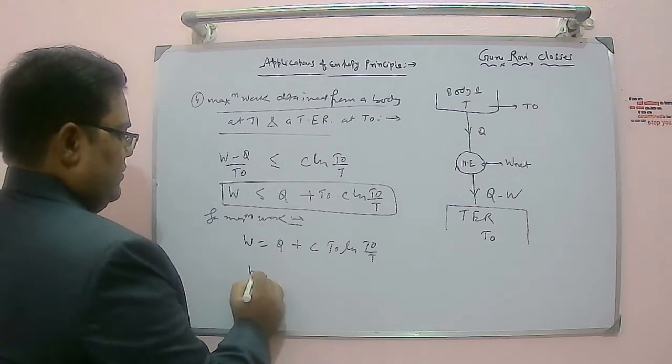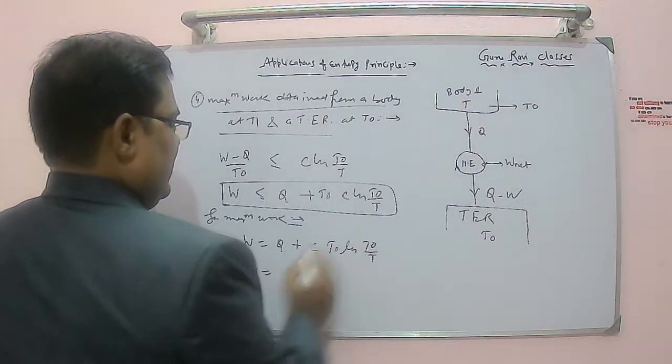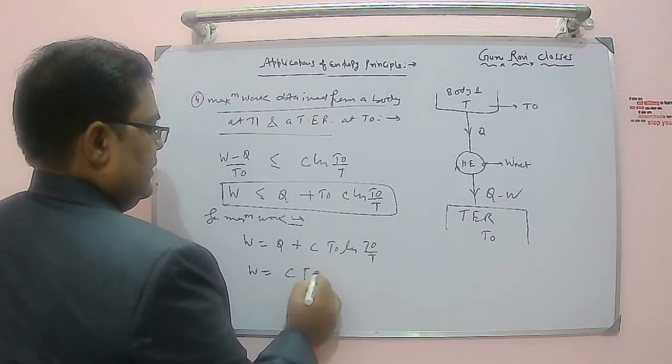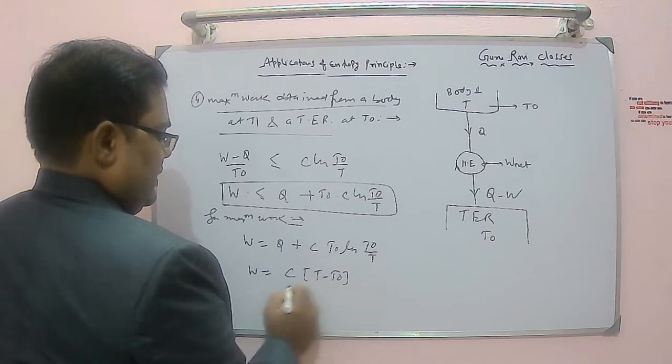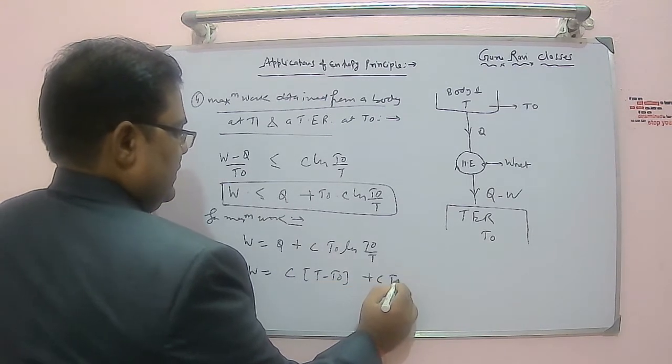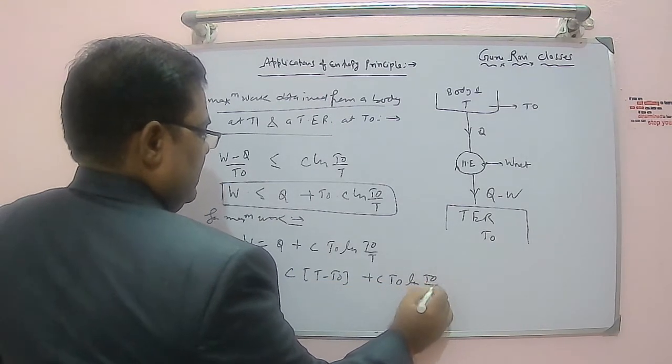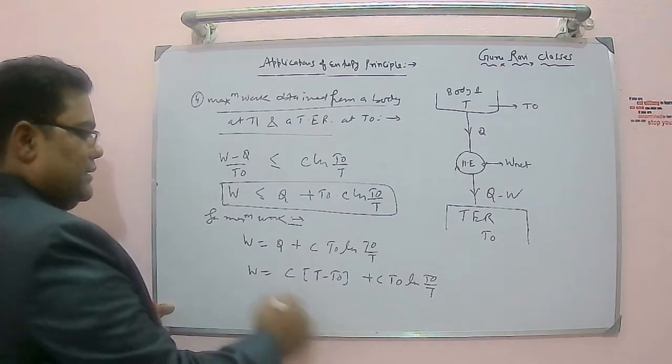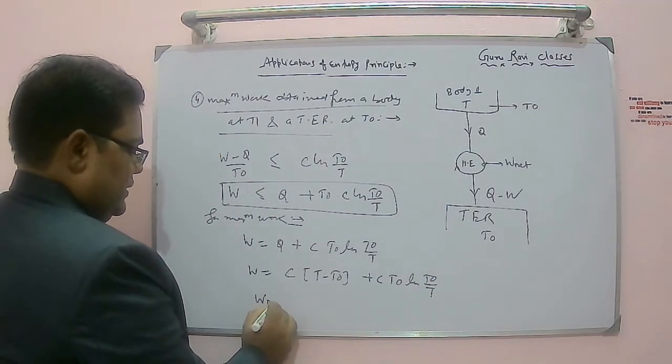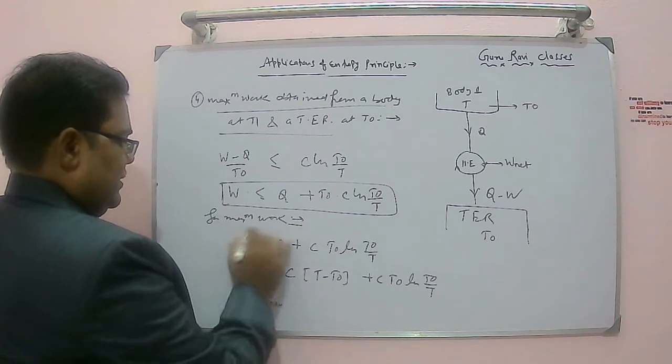Or you can say Q is the heat transfer, so C times (T minus T naught), plus C T naught ln of T naught by T. This is W max, the condition for maximum work.